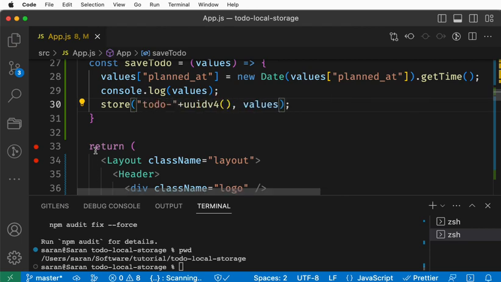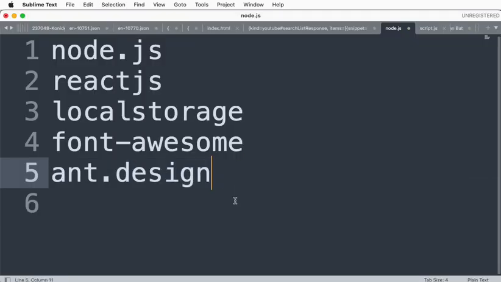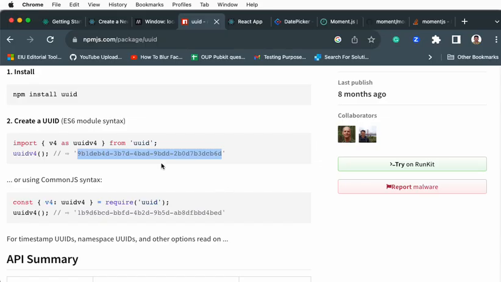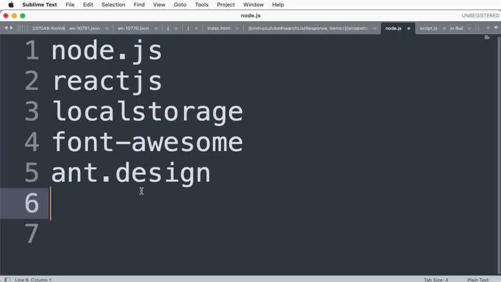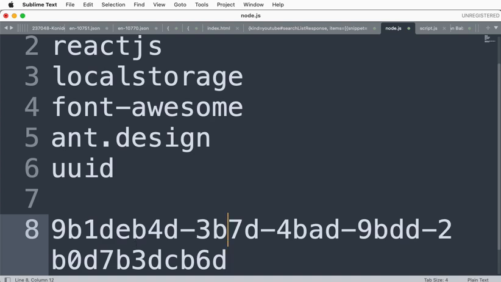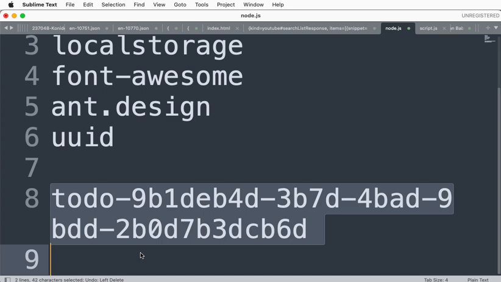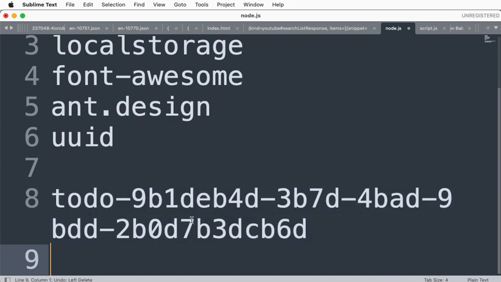My unique ID will be something like this, not this exact character. It will keep giving a different number, something unique. So I'll copy this. Our unique ID will be generated in this format, and we also fix the prefix. For every to-do you create, it will keep giving different values like this.